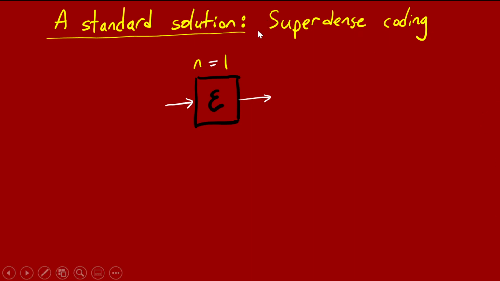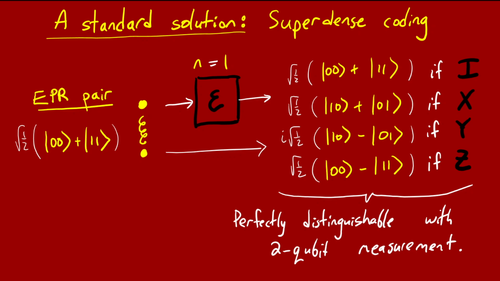And it uses this well-known tool of superdense coding. So let me first illustrate it when it's a 1 qubit channel, when n is 1. So this channel just applies either I, X, Y, or Z to the qubit with some 4 fixed probabilities, and we're interested in learning those 4 probabilities. Okay, so the standard solution looks like this. What you do is you prepare an EPR pair, or a Bell state, these 2 qubits in this state. And you pass the first qubit through the channel, and you keep the second qubit in your pocket. And it's not too hard to check what happens based on the 4 things that the channel might do.